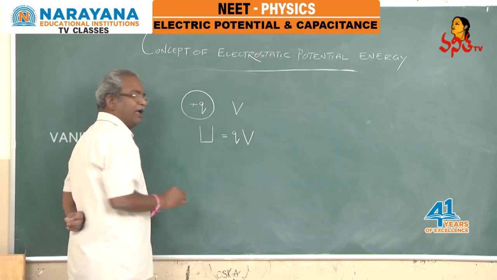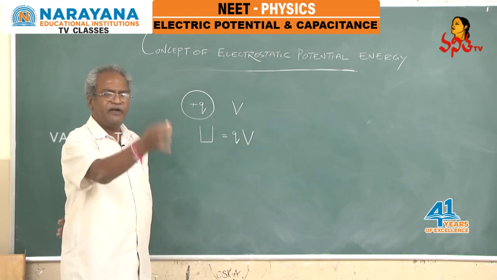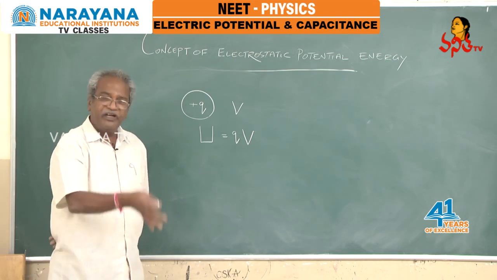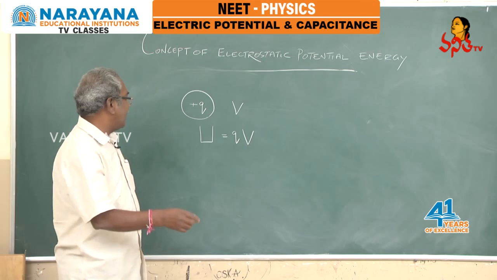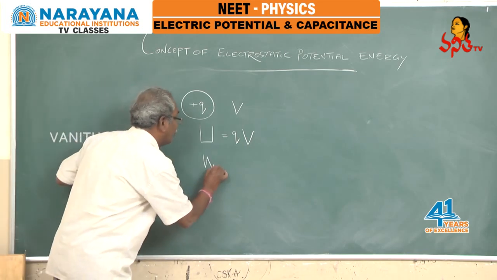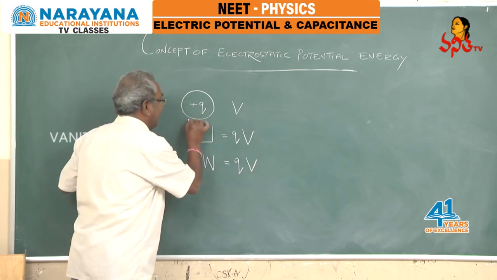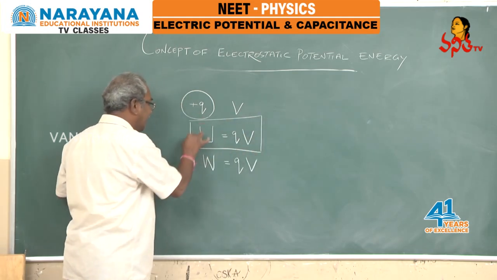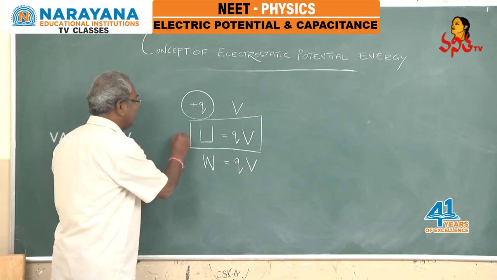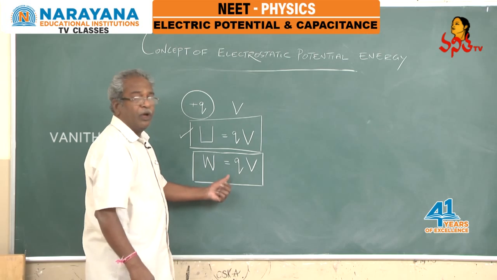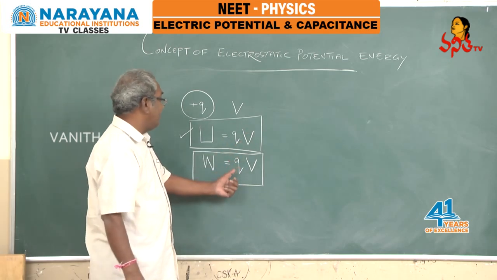Similarly, if there is a charge plus q at infinity, to bring it to a point of potential V in the external electric field, the amount of work you have to perform is nothing but QV. Therefore, the electrostatic potential energy is QV at that particular position. Similarly, the work done to move a charge plus q from infinity to that point will be QV.